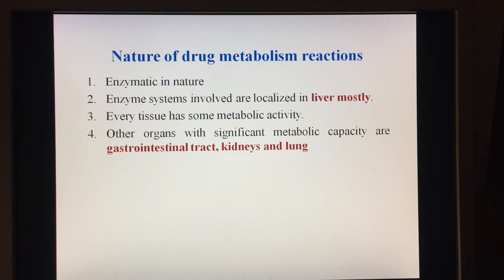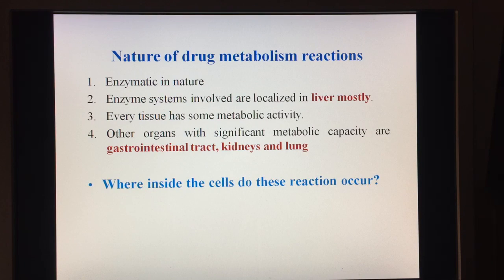Now, in the hepatic cells, where do these reactions occur? Inside the cell, they happen in the endoplasmic reticulum and the cytosol. There are two types of metabolic reactions, phase 1 and phase 2 reactions.